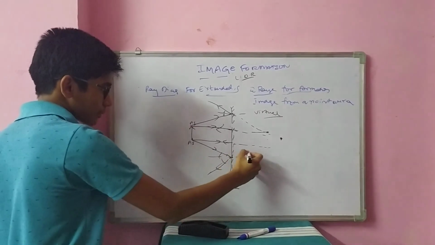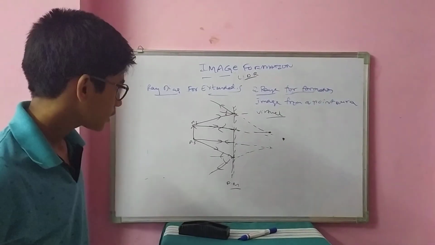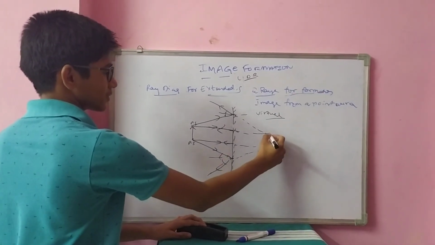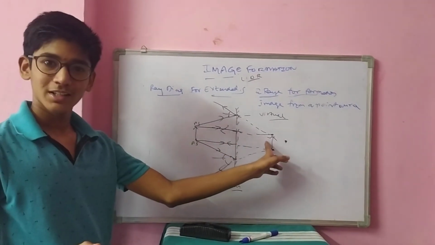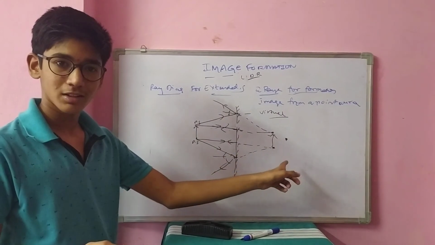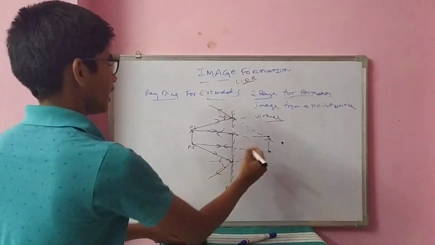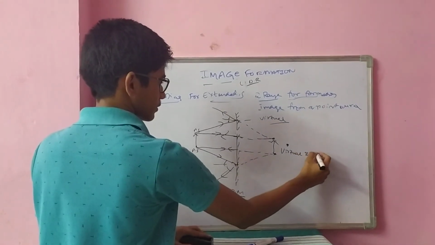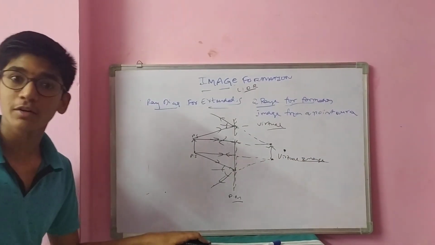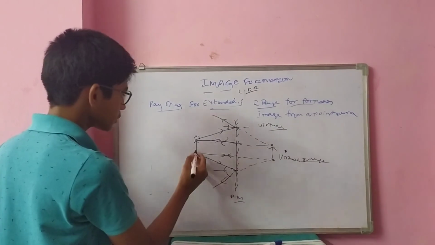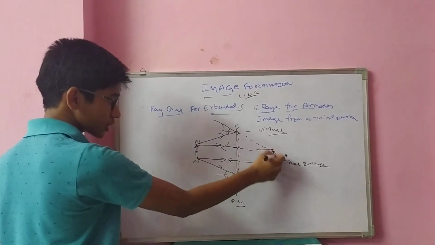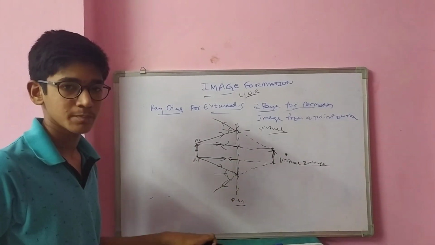This is a reflected ray. I am extending it back. Okay. Now I am joining these two. The image is formed. Yes, I have got a virtual image. For a point source, here only a point source. For an extended object also, here an extended object, an extended image.